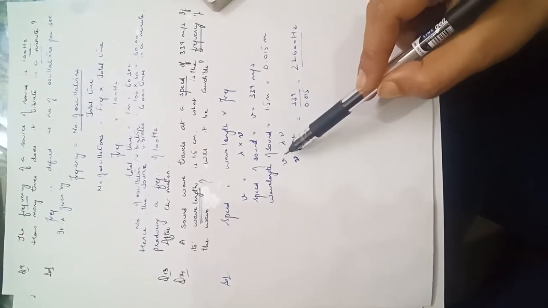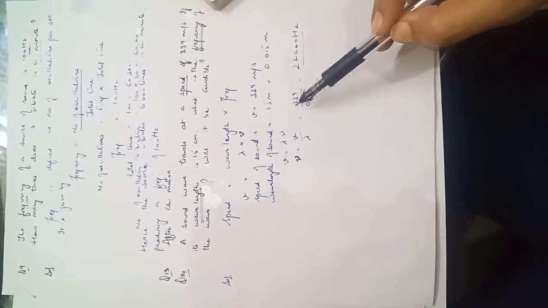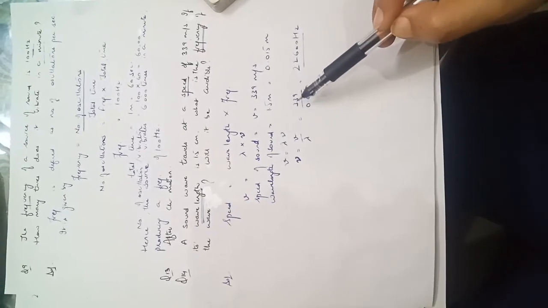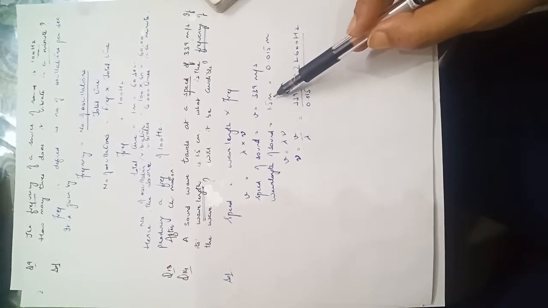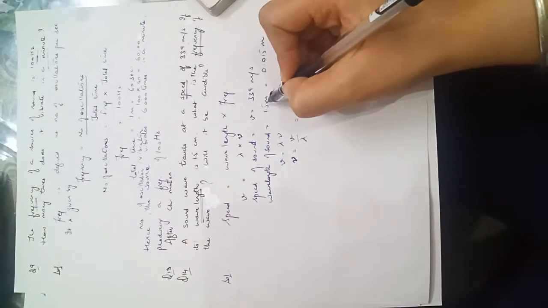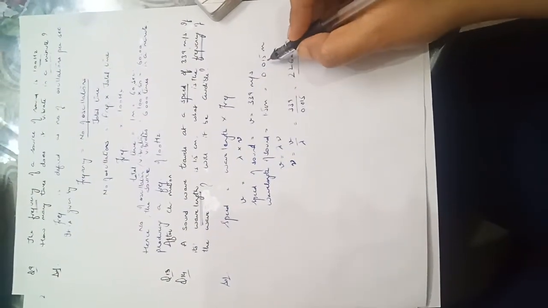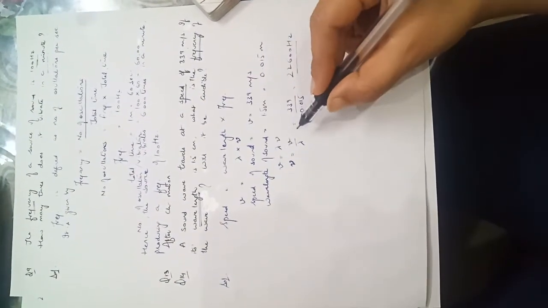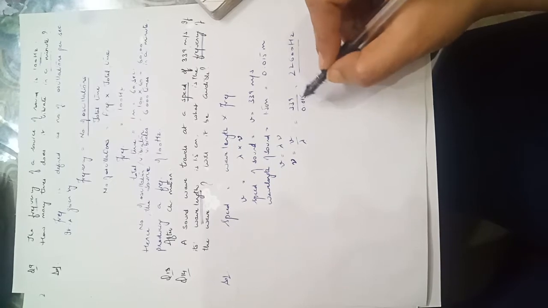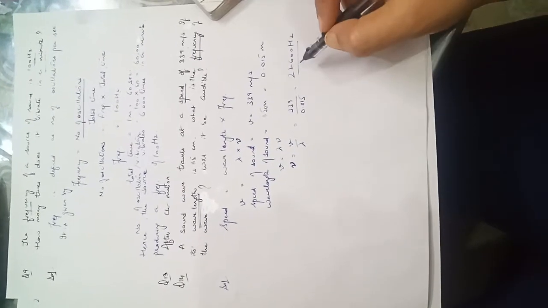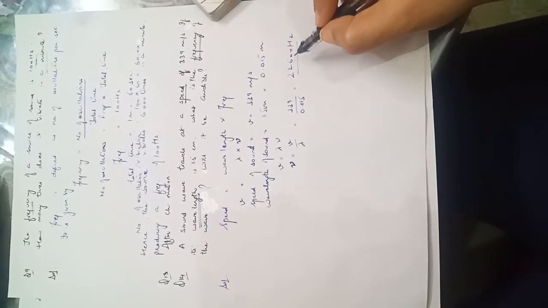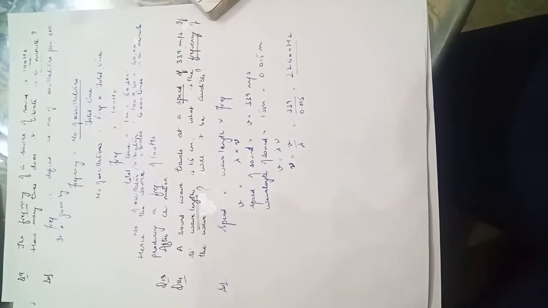Nu is V upon lambda. Putting the values of V and lambda, that is 339 divided by 0.015, because we have converted 1.5 centimeters into 0.015 meters. So V upon lambda, V is 339 and lambda is 0.015 meters. The solution we get after dividing is 22600 Hertz.